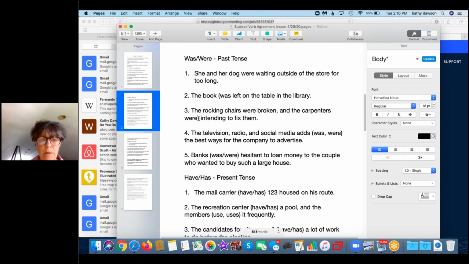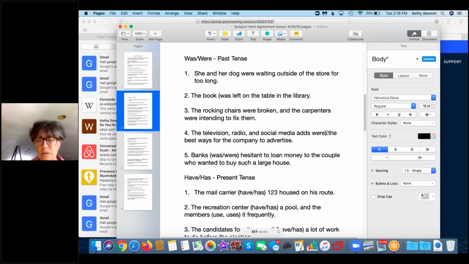Okay. Number 4, the television, radio, and social media ads was or were the best ways for the company to advertise. So these are 3 different things, right? 3 different types of media: television, radio, and social media. So it's got to be a plural verb because it's more than one thing.